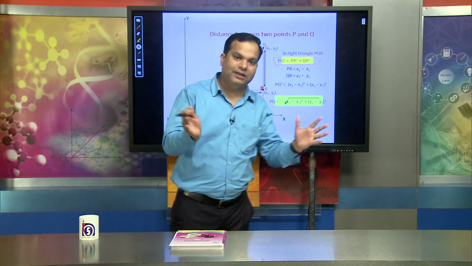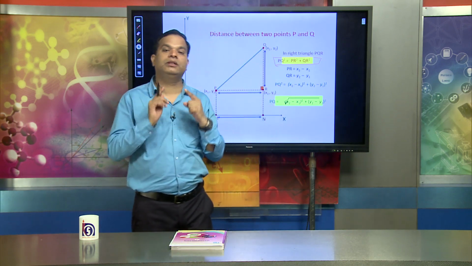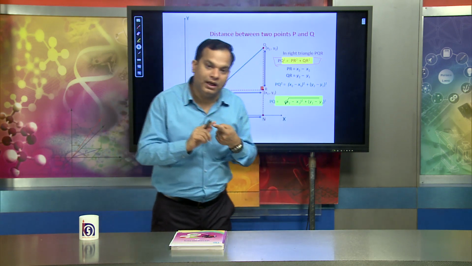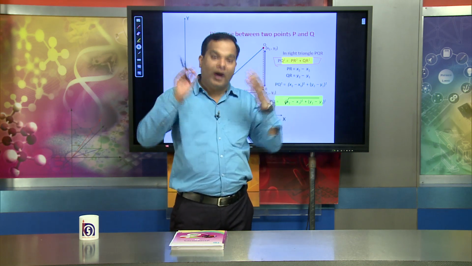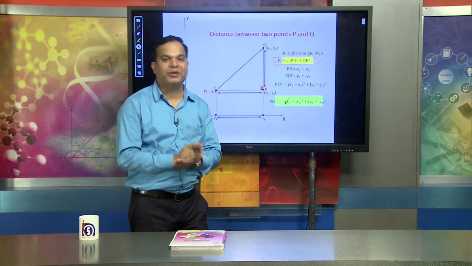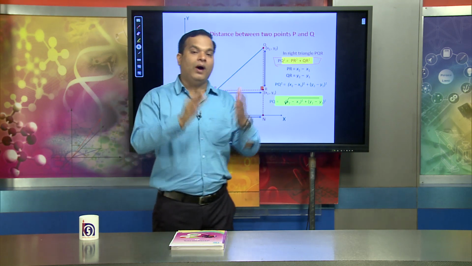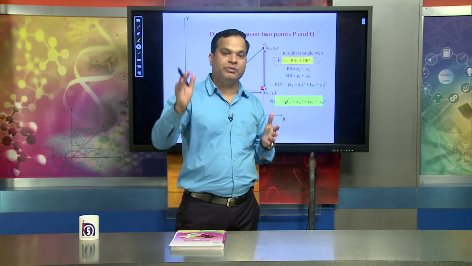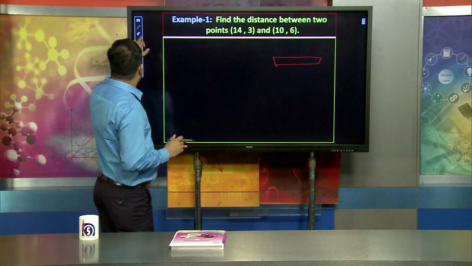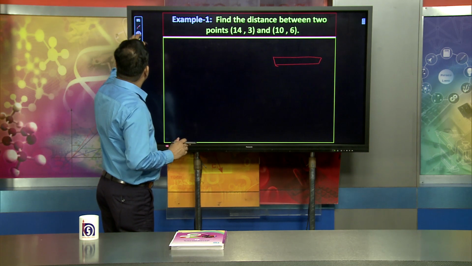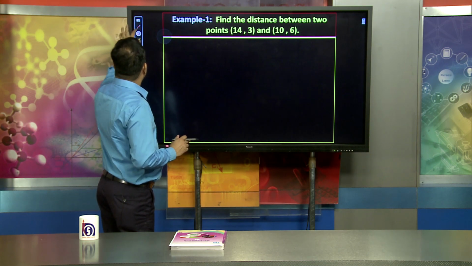However, in order to find the distance between the 2 points, we must understand the coordinates of the corresponding points. If you know the coordinates of the corresponding points, it is quite easy to find the distance between the 2 points by using that formula. Suppose, for example, A is the point whose coordinates are given as 14, 3, and B is the point whose coordinates are 10 and 6.